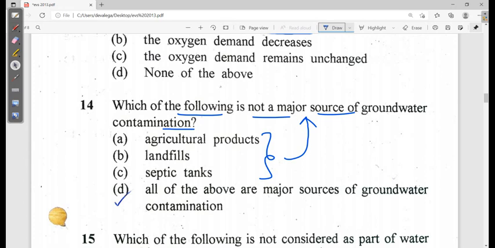So which of the following is not a major source? It is asking for what is not a major source, but in that case all of the others are major sources. So this question does not go well with the options given here. So option D is the correct one because all are major sources. Okay, this is something very important. This question is not good, the options are not going with the question correctly.